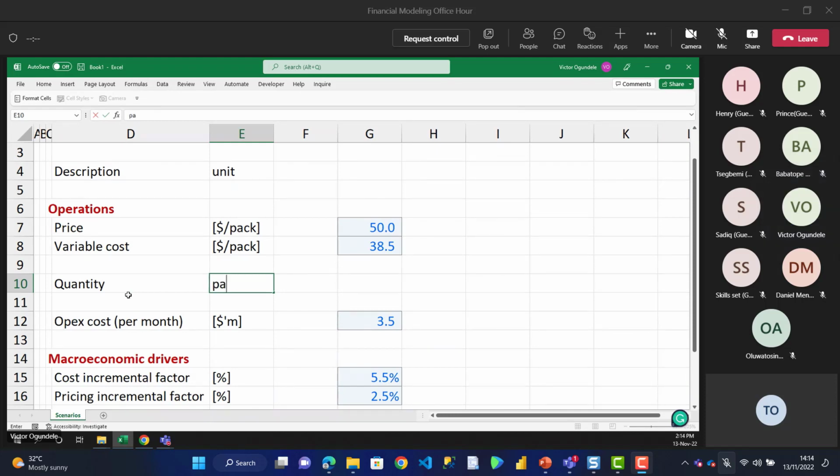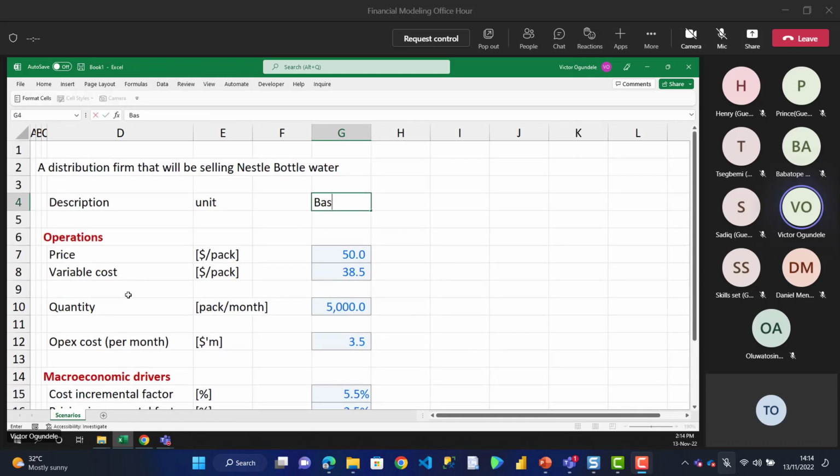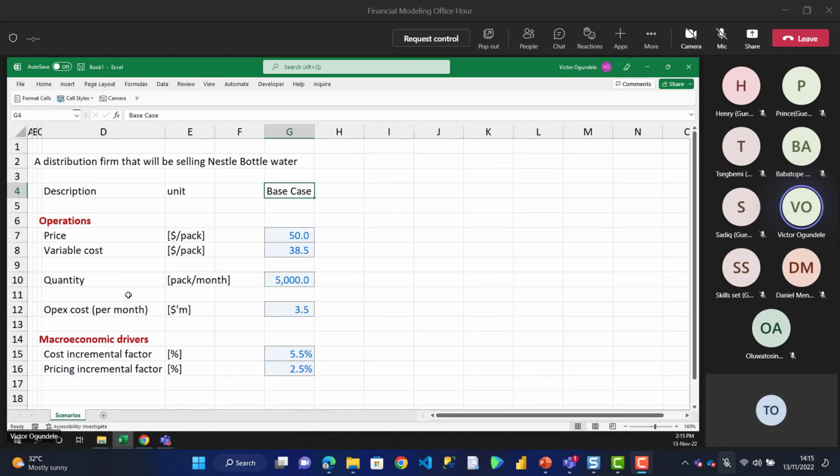This would be packs per month. But let's just say this will be our packs per month, the average packs that we expect them to sell. So at least for now, let's just keep it, let's say 5,000 a month. Now, let's call this our base case. This will be our base case for our model, which is what we are going to use in our model build.